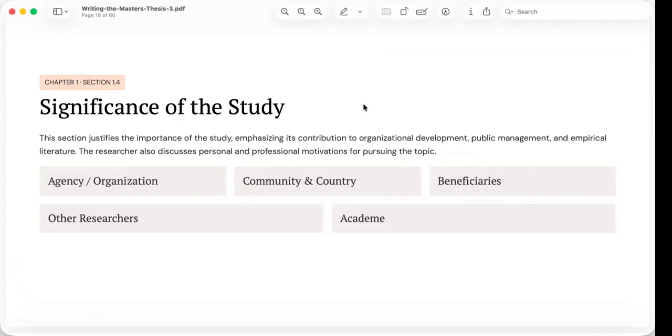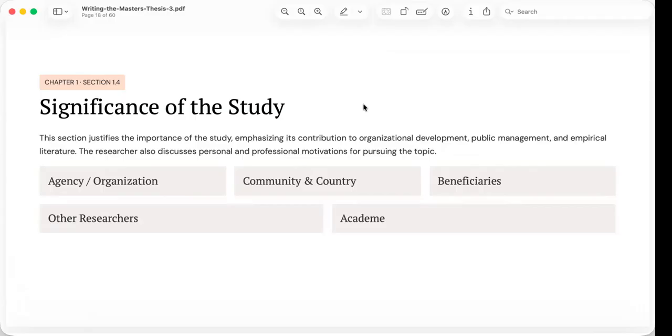Graduate research should not remain confined to academic discussions. Ideally, it contributes to solving real social, economic, political, or developmental problems. So, whether the study informs public policy, strengthens governance, enhances education, or improves healthcare, the researcher should clearly articulate these broader implications. Finally, the significance extends to future researchers and the academic community.